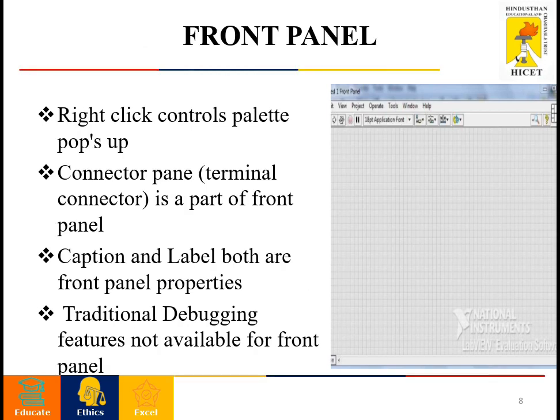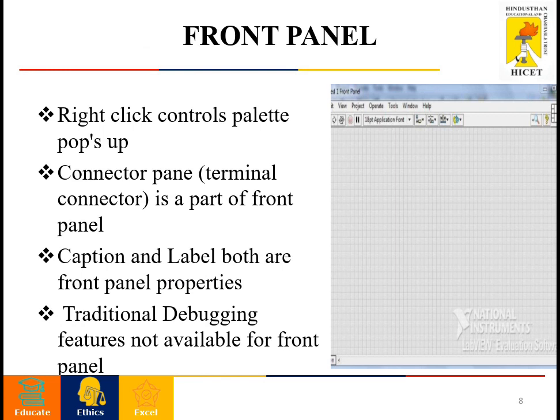So the front panel window looks like this. That is file, view, project, operate, tools, window, help. These are all available in the front panel. The panel looks completely squared, like a grid picture over there. In this we can right click, and the controls palette pops up. Just right click over the panel with the mouse and you get the palette options. In that palette, whatever symbols you are going to use, you can directly use.